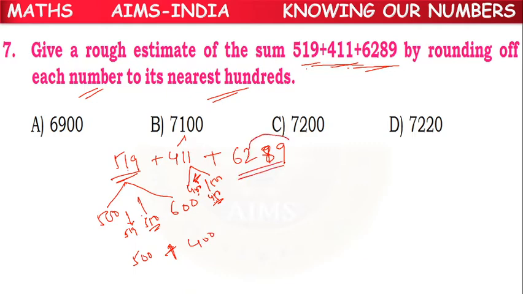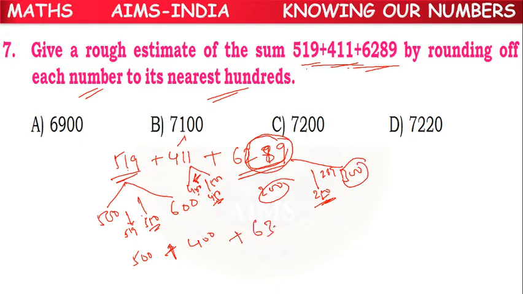Next, 6289. Up to hundreds we have to take. 289 is between 200 and 300. What is the middle number? 250. Where is 289? To the right of 250. So 300 is the rounded off number. 6300.